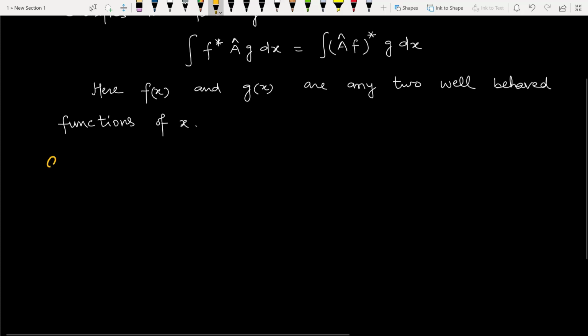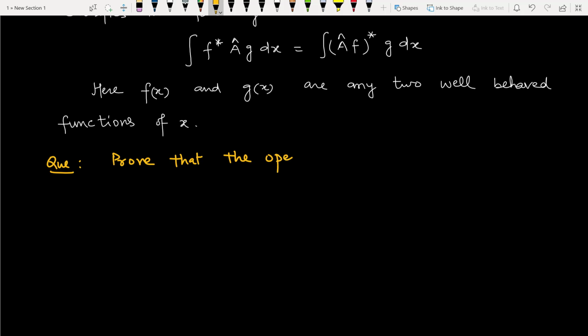The first question is prove that the operator d by dx is non-Hermitian.